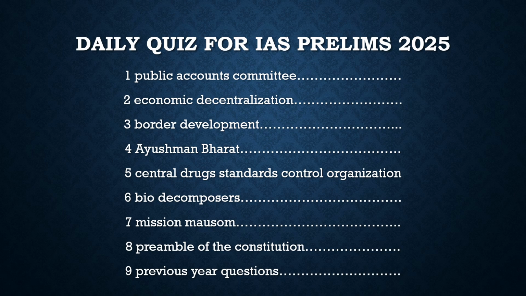Land borders are very remote. They have difficult terrain, and very little economic activity is going on there. So the connectivity is also limited, whether it is digital connectivity or infrastructural connectivity. It is very important for the country to develop its borders, so that the country will be more connected with the people, and so that the country will be more secure.